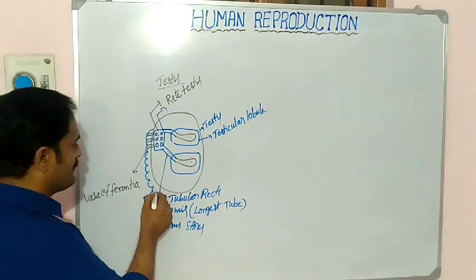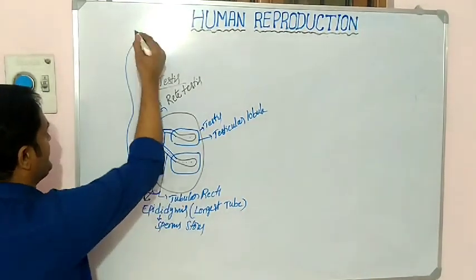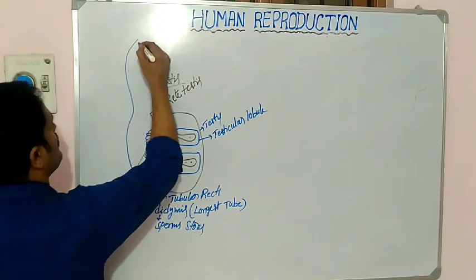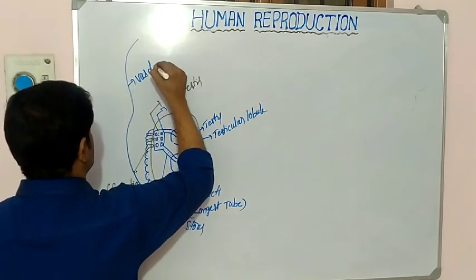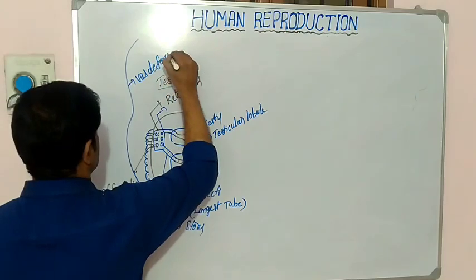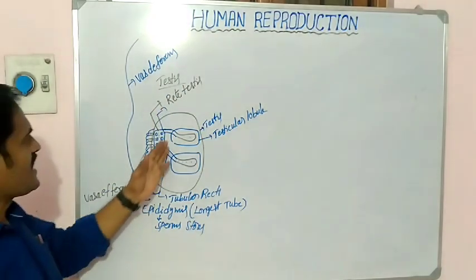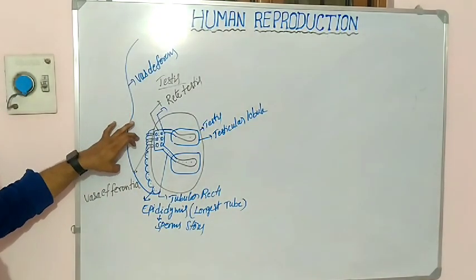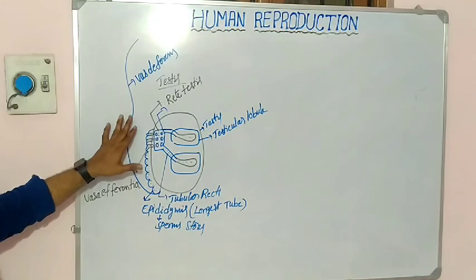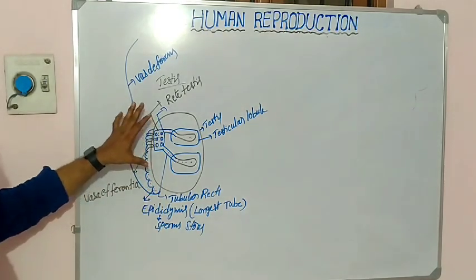Okay, from the epididymis, one more tube is present here. This tube is called vas deferens. Okay, so this is the arrangement of the tubes or ducts which are present in the male reproductive system. Okay, students, are you clear?